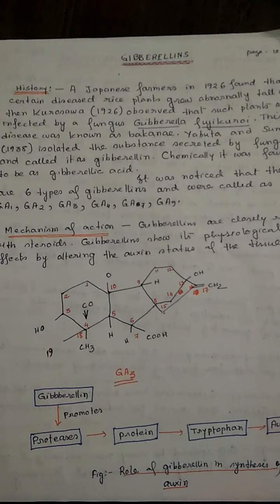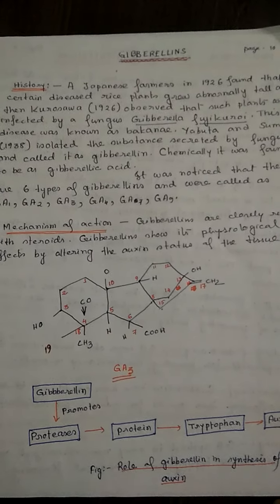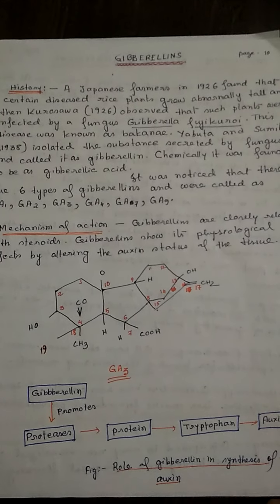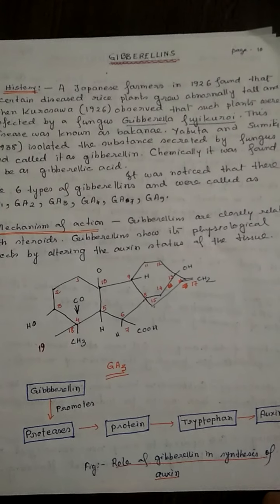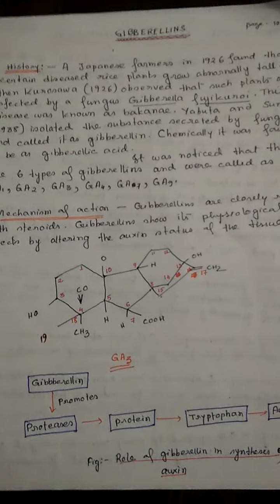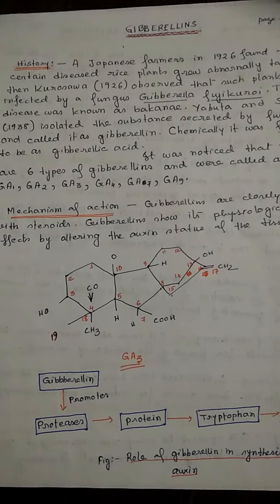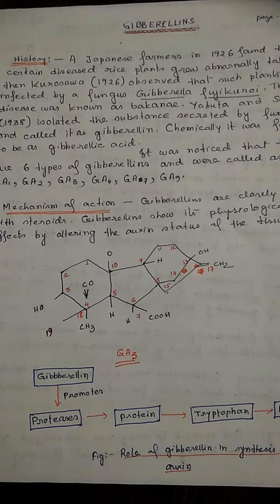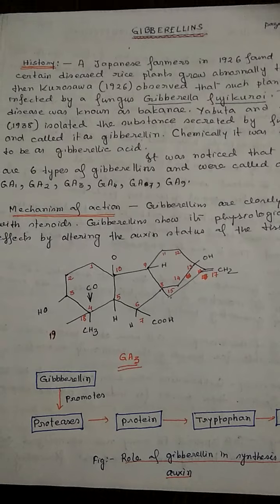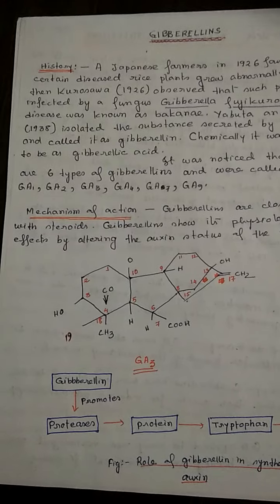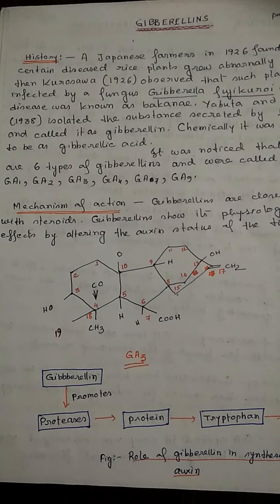A Japanese farmer in 1926 found that certain diseased rice plants grew abnormally tall, and then Kurosawa in 1926 observed that such plants were infected by a fungus known as Gibberella fujikuroi. This disease was known as Bakanae, and Yabuta and Sumiki in 1938 isolated the substance secreted by the fungus and called it gibberellin.